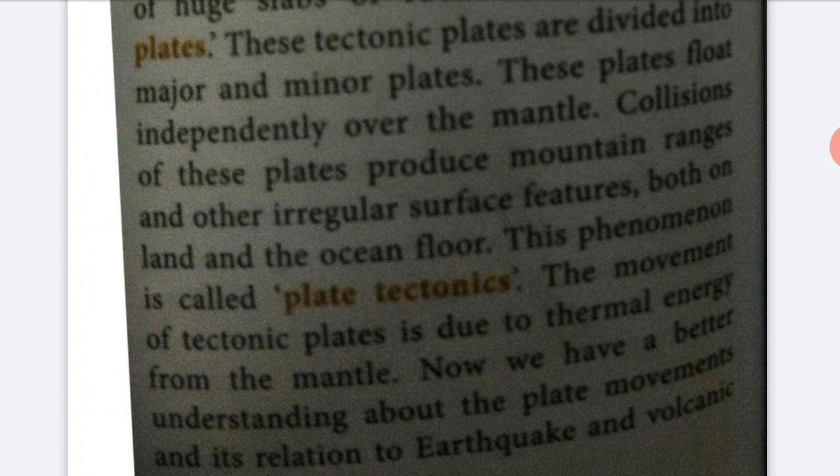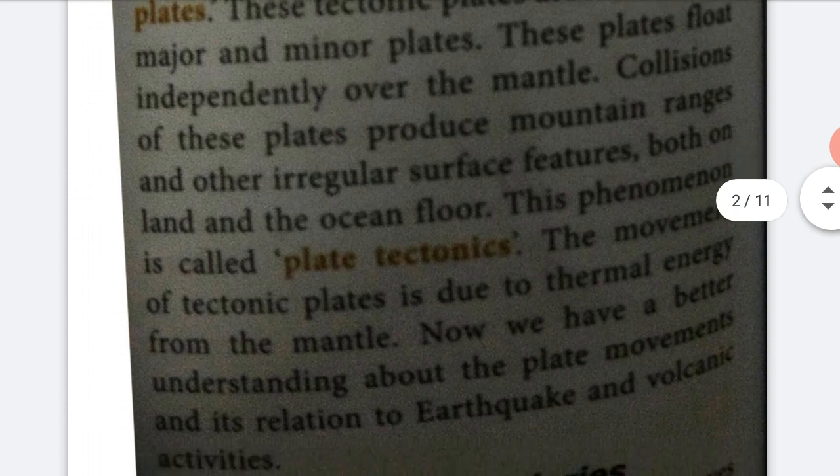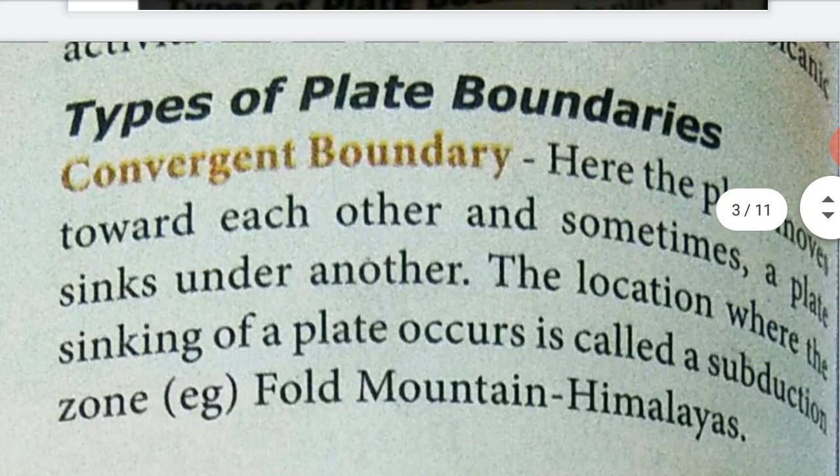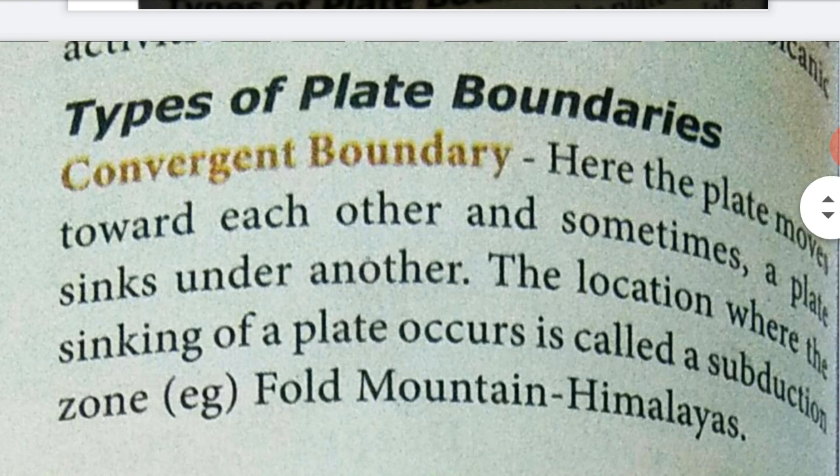Next, the types of plate boundaries. First of all, the convergent boundary. What is the meaning of convergent boundaries? Here the plates move towards each other and sometimes a plate sinks under another.